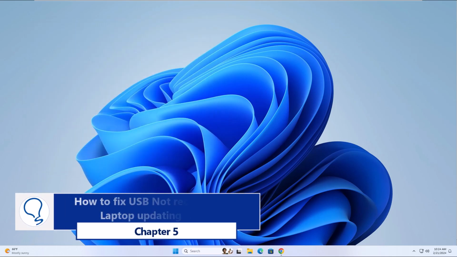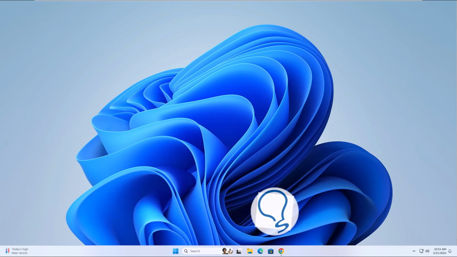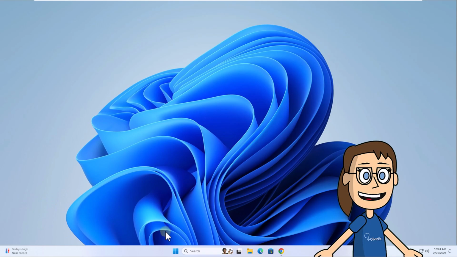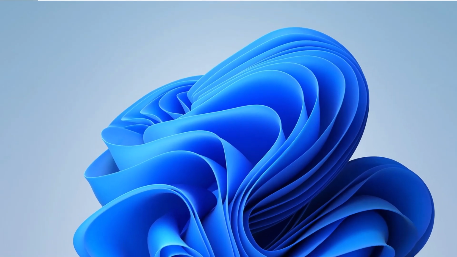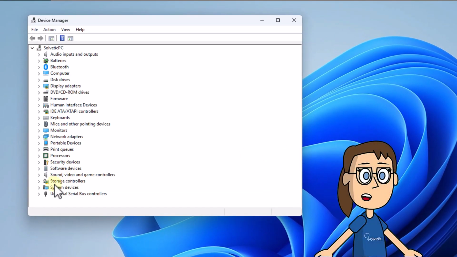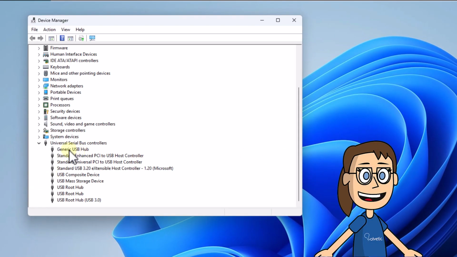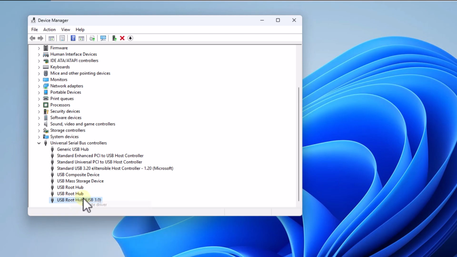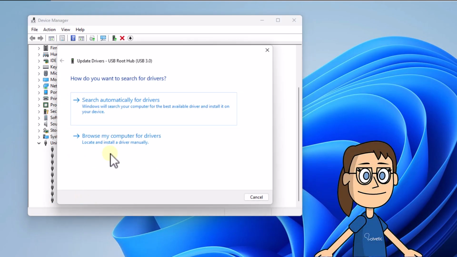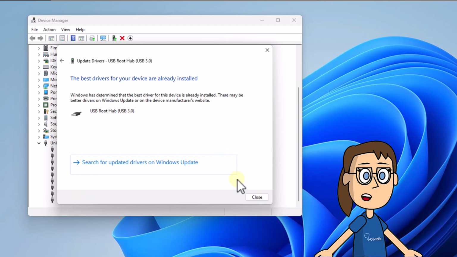Chapter 5. How to fix USB not recognized in laptop updating driver. To get started, right-click on Start and select Device Manager. Then in the Universal Serial Bus Controller section, right-click on the controller with error, select Update Driver. Finally, click on Search automatically for drivers and wait for it to validate whether or not there is an update.